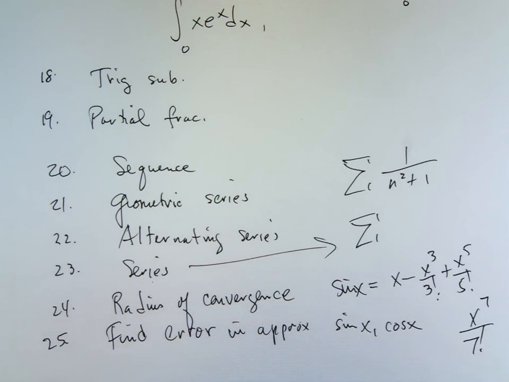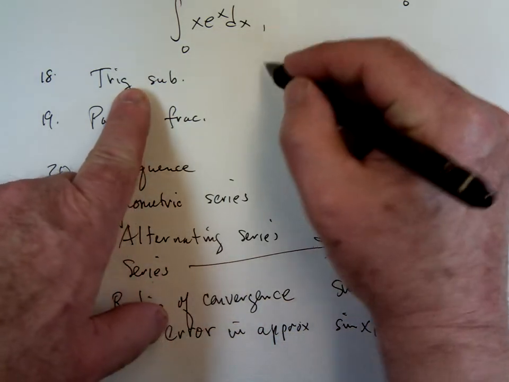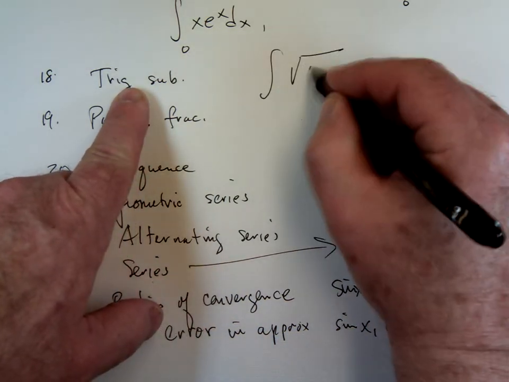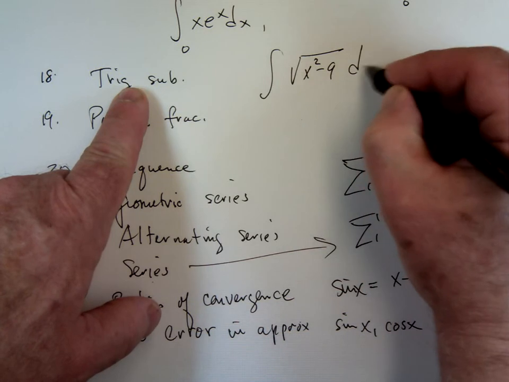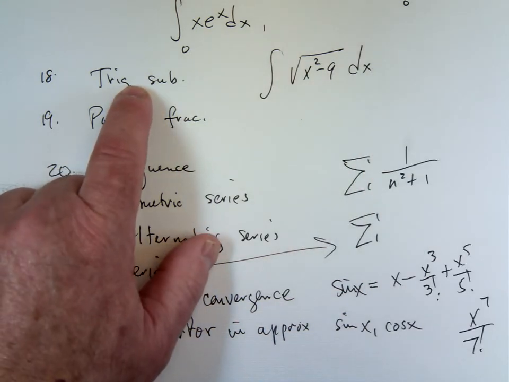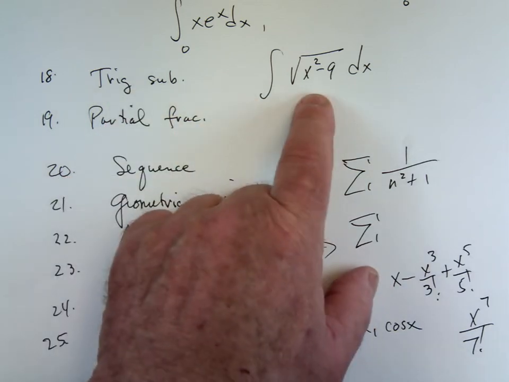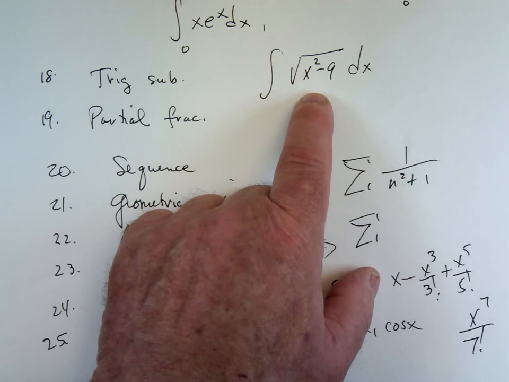Oh, I know you said it, but I kind of spaced out there. The 18 trig substitution, what is that specifically? I'm going to give you a problem like this and say, what is the trig substitution that should be used in solving that problem? X squared minus 9? Yes. And you should know what the trig substitution is to solve that problem, to do that integral.